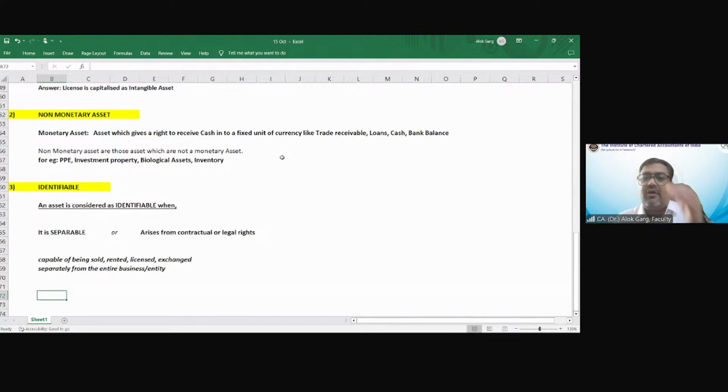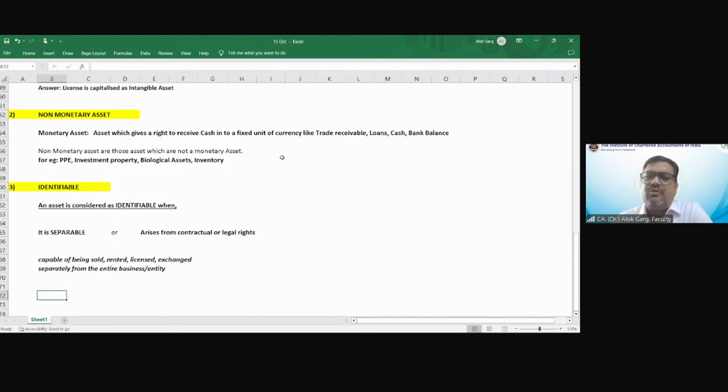Like if I talk about Pidilite, what is the product of Pidilite Industries? Fevicol, Feviquick. Normally it is said that Pidilite has a market share of close to 80-90%, right?